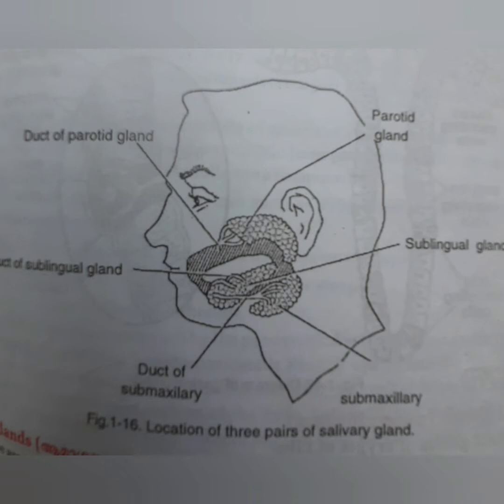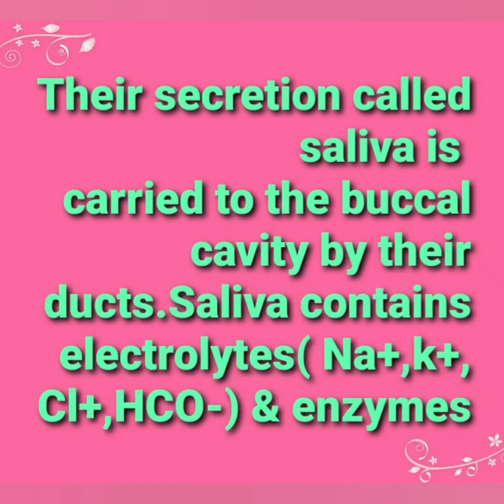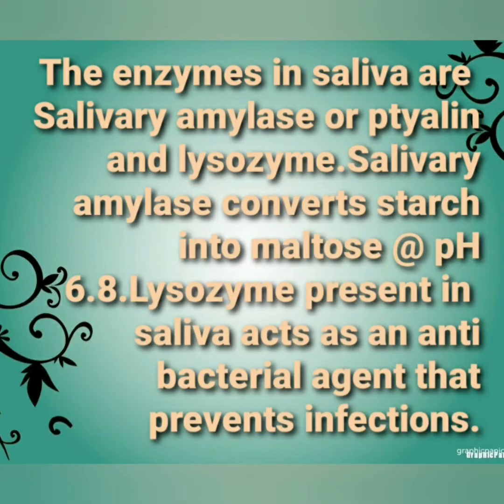Observe the diagram. Here you can see the three pairs of salivary glands: parotid, submaxillary, and sublingual. Their secretion, called saliva, is carried to the buccal cavity by their ducts. Saliva contains electrolytes, sodium, potassium, chloride, bicarbonate ions, and enzymes. The enzymes in saliva are salivary amylase or ptyalin and lysozyme.